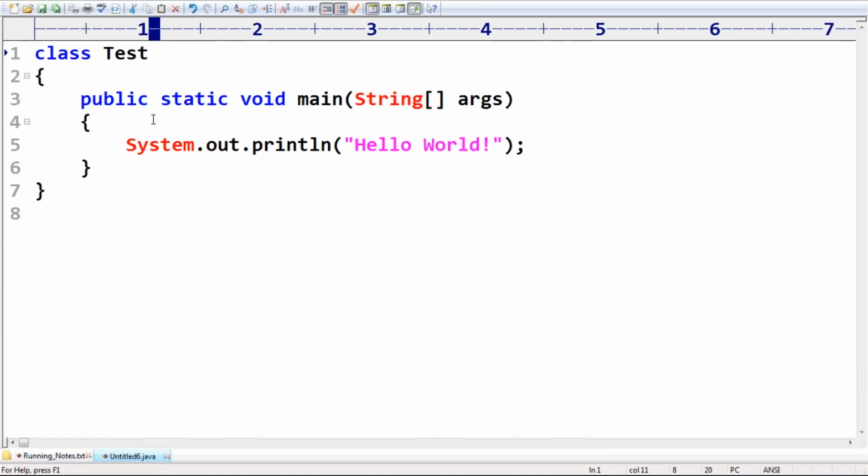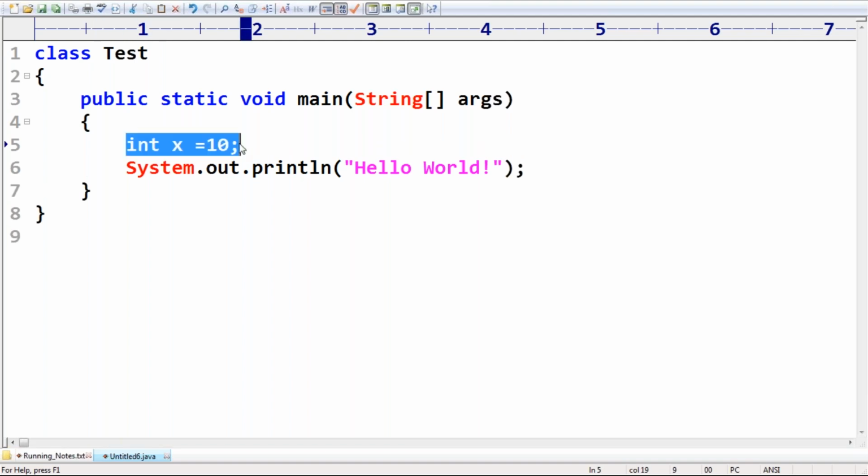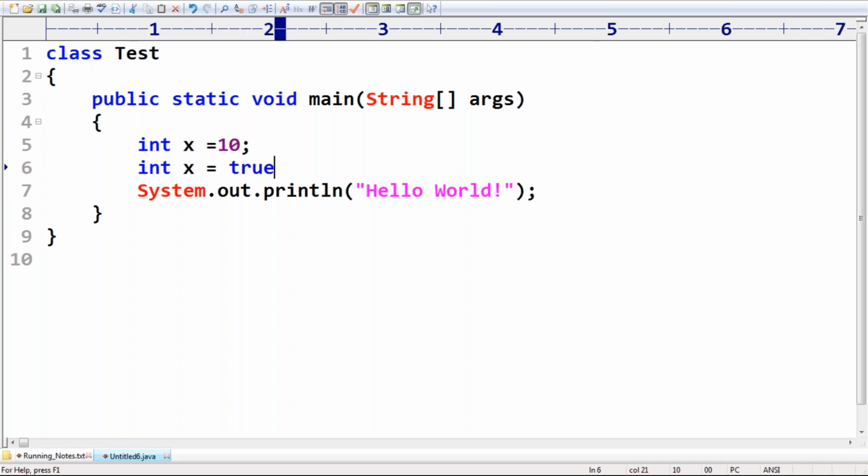Suppose I'm taking int x = 10. Can you please tell, is it valid or not? int x = 10, perfectly valid. By mistake, if I take int x = true, immediately the compiler will give an error: hey, it is the int type, how can you assign a true value? Like that the compiler will give an error.